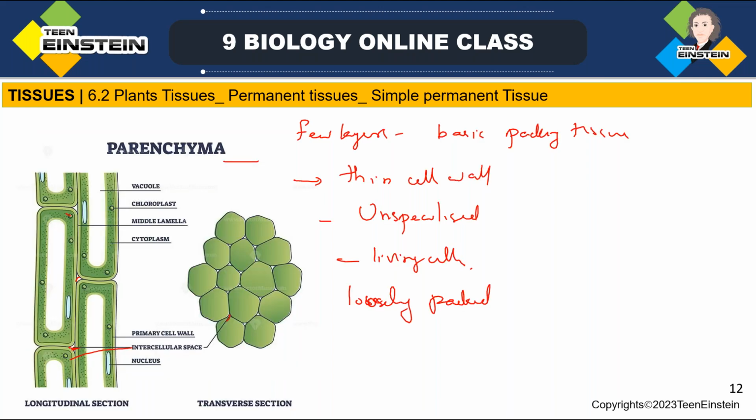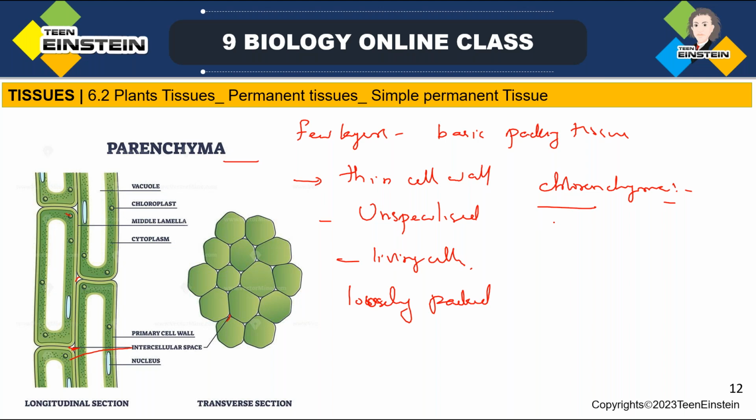Next, we have learned about chlorenchyma. That is a type of parenchyma which has chlorophyll. So this chlorenchyma tissue provides support to the plant, and it also helps to store food. Parenchyma cells with chlorophyll are called chlorenchyma. It contains chlorophyll and can perform photosynthesis, and that's why it is called chlorenchyma.